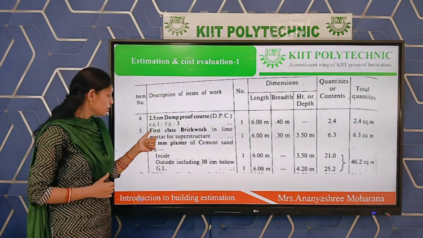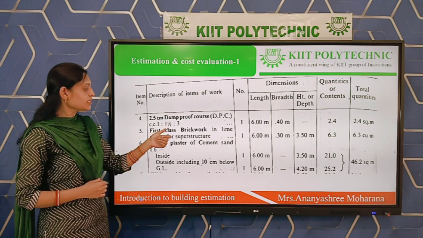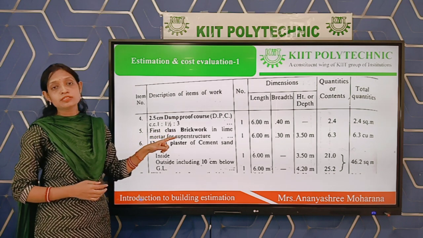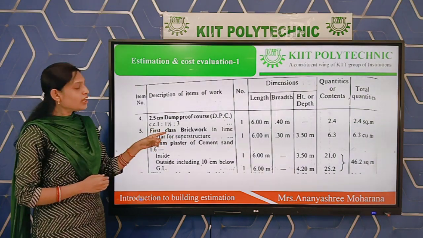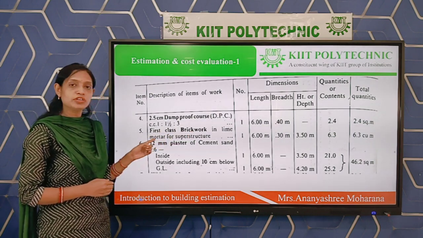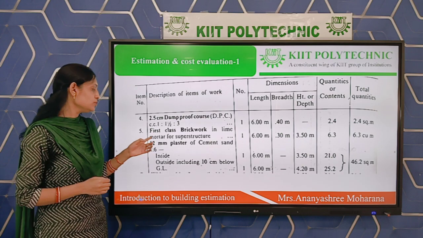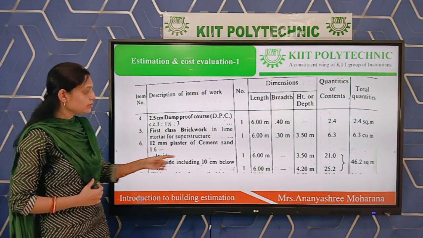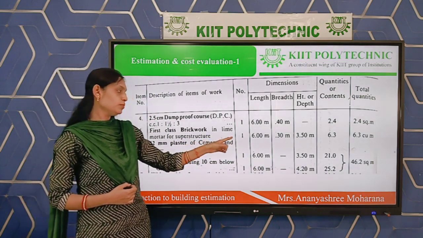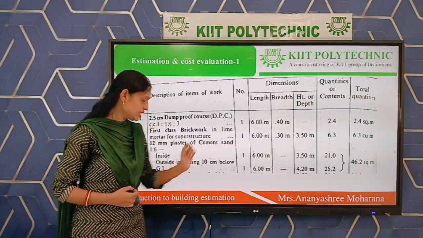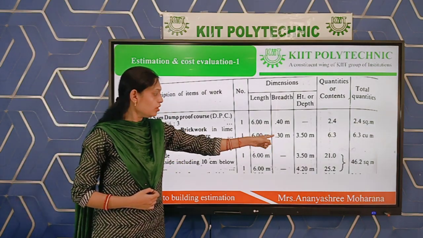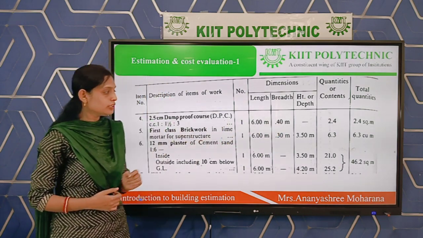Okay. Then for the next item, first class brickwork in lime mortar for superstructure. First class brickwork means the wall we are constructing is constructed with first class brick. Okay. And lime mortar means in the case of cement, we are using lime here. Okay, the number of wall is 1 because we are calculating for the single wall. That means number of the wall is 1. Length of the wall, as we know, is 6 meter. You can see the drawing. And breadth of the wall is 30 centimeter or 0.3 meter. Height of the wall is 3.5 meter.